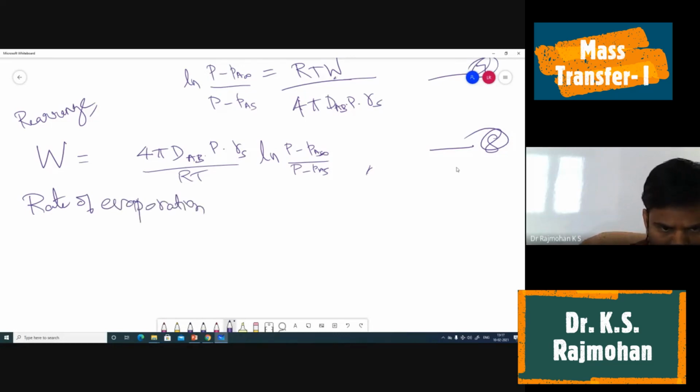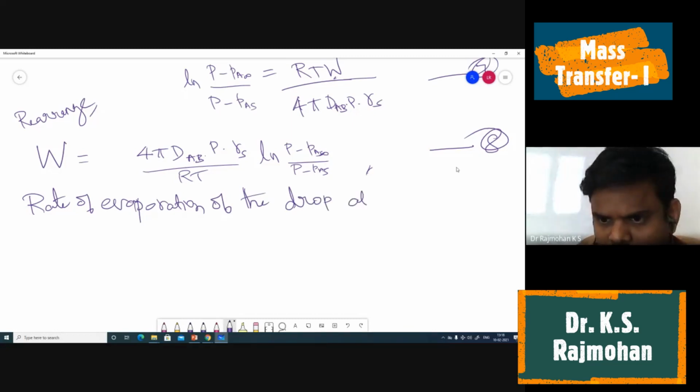As I said, only the word changes. Rate of evaporation of a water drop or sublimation of your naphthalene. So the rate of evaporation of the drop at any instant.